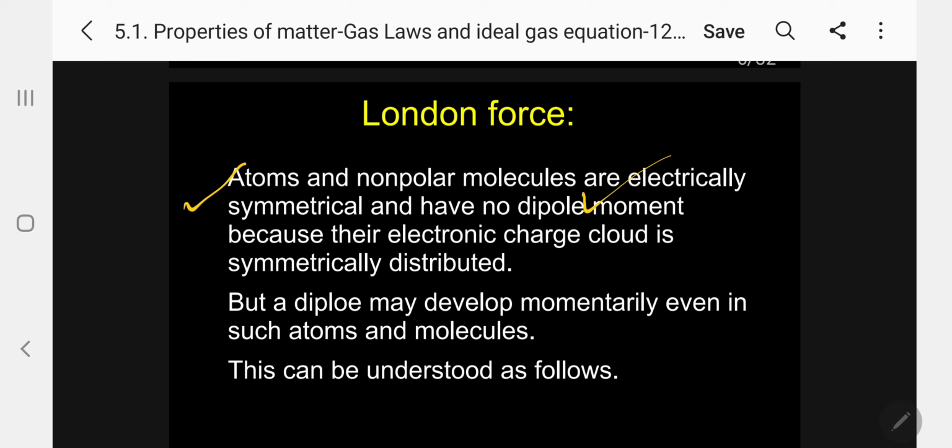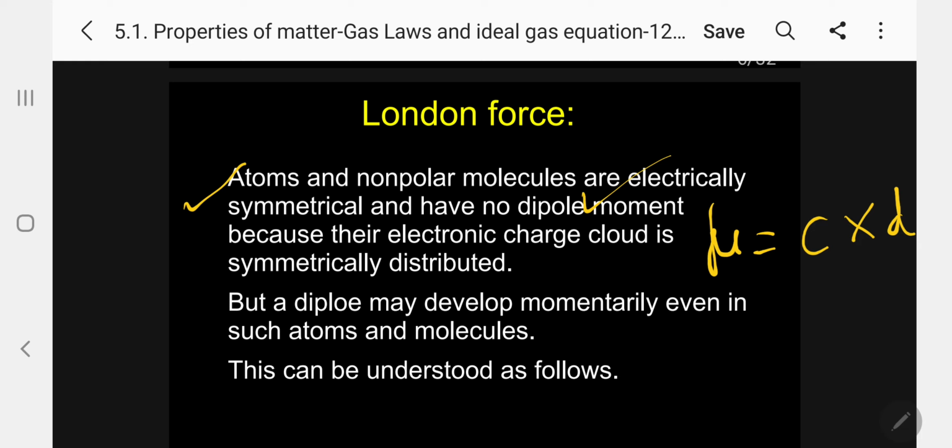Here you must know what is dipole moment. I can give by mu, dipole moment equal to the charge and the distance between the two charges. So the polarized part and the distance between the two. Say for example, let me take HCl gas. So this will be partially positive, this will be partially negative.